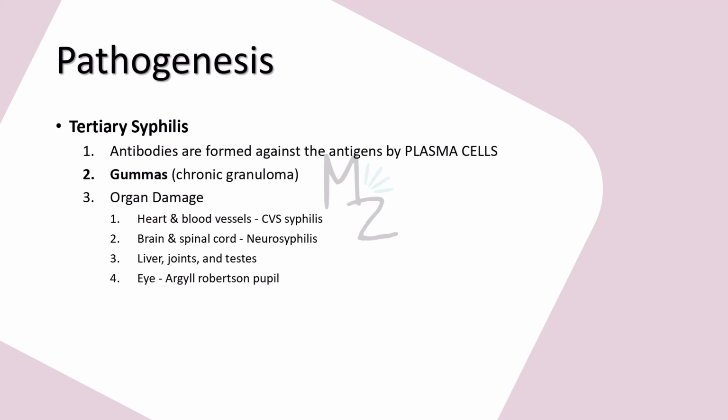Tertiary syphilis also involves organ damage. If it damages heart and blood vessels, it will be cardiovascular syphilis. If brain and spinal cord are involved, this is neurosyphilis. Liver, joints, and testes are also affected. Tertiary syphilis also affects the eye, causing Argyll Robertson pupil.